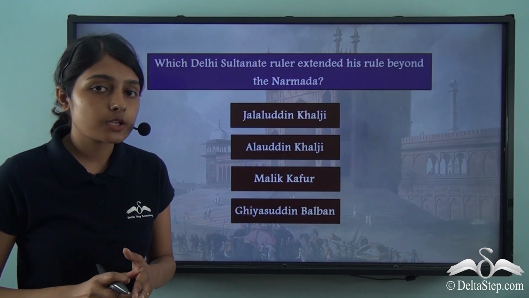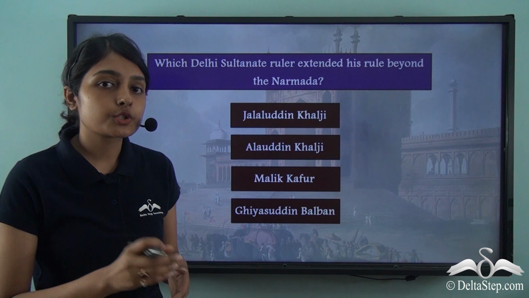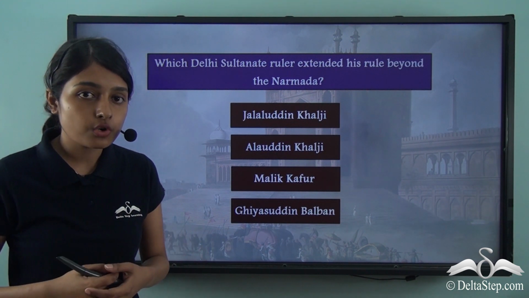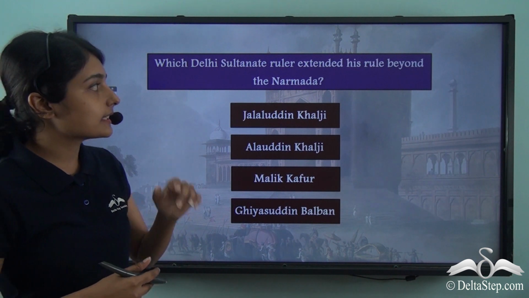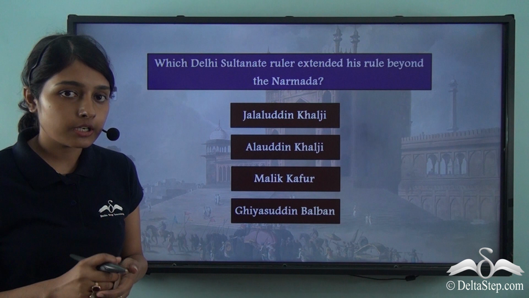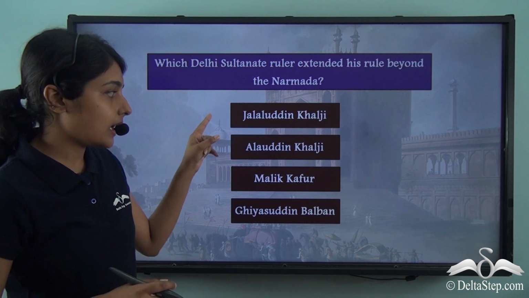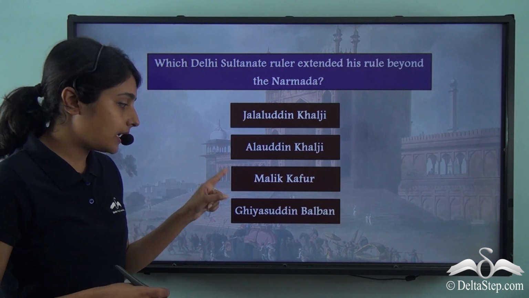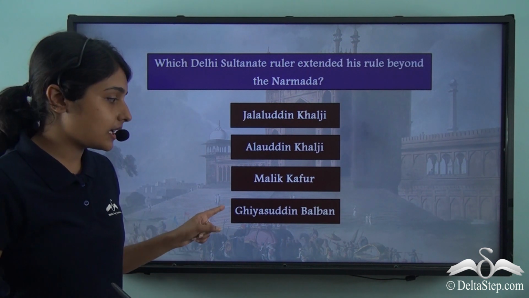Now let me ask you a question before we get into discussing other points about Alauddin Khalji's rule. Which Delhi Sultanate ruler extended his rule beyond the river Narmada? Was it Jalaluddin Khalji, or was it Alauddin Khalji? Was it Malik Kafur, or was it Ghiyasuddin Balban?